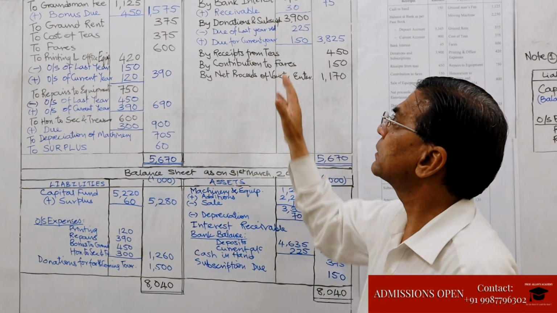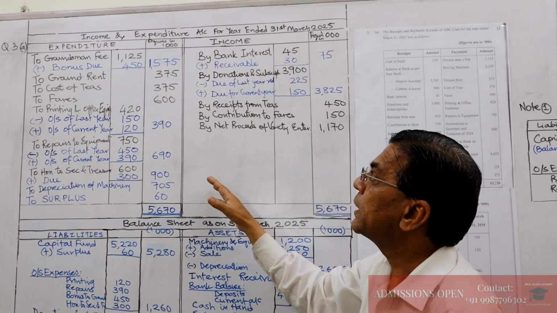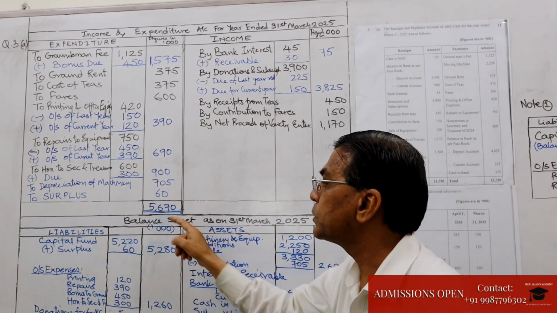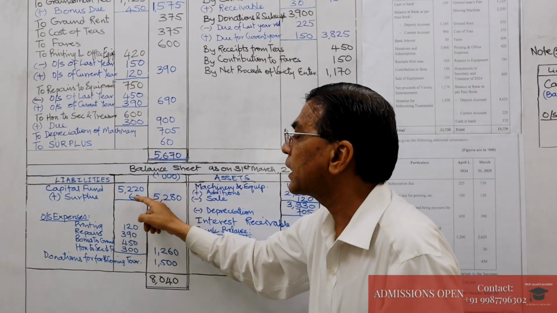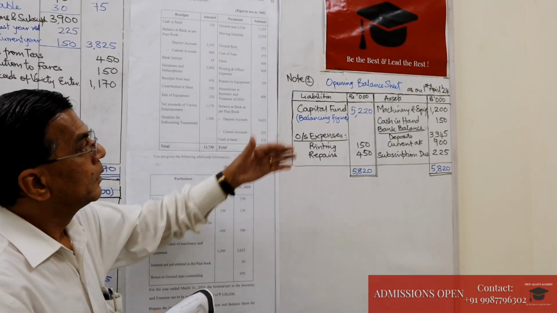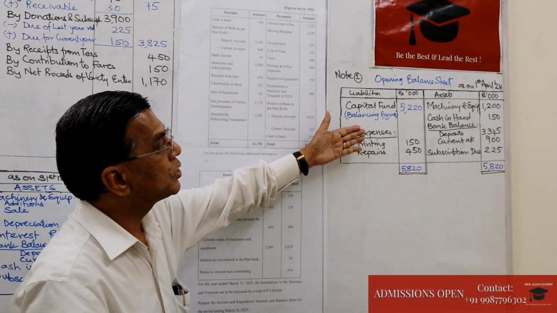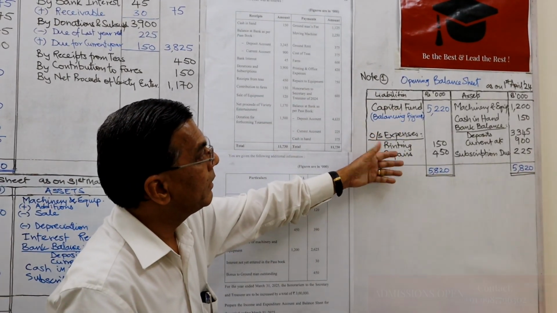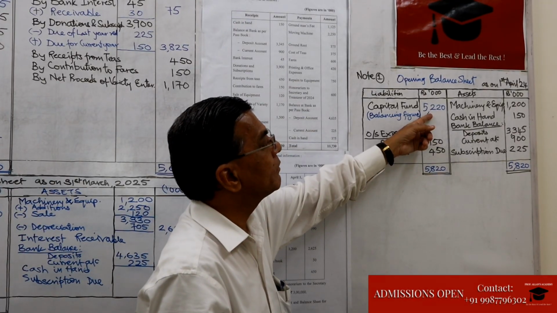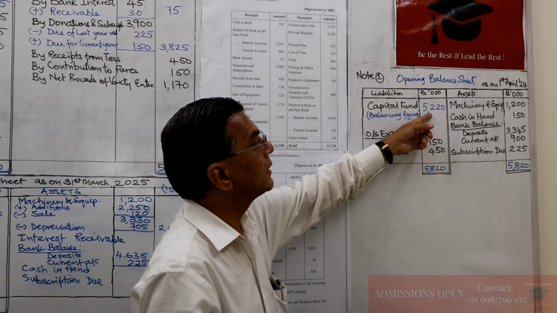Now after we have worked this out, we close the income and expenditure account and we get a surplus of 60. This will be added to the capital fund. But how do we get the capital fund? The opening balance sheet, when we have prepared it, the balancing figure in the opening balance sheet will give us the capital fund balance.